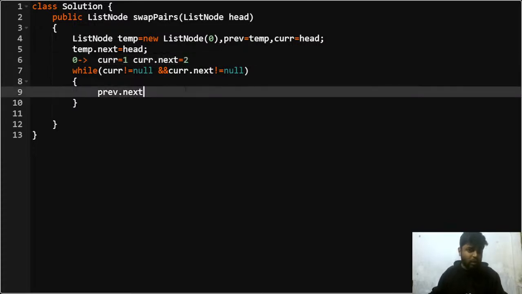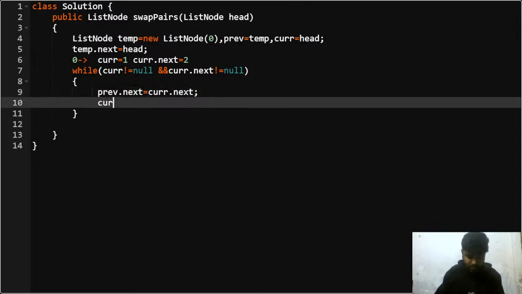So what I want is my previous dot next should point to current dot next. That is something that I'll do. My previous dot next should point to the current dot next. Once I'm done with that, my current dot next should get updated because I want to go further in the linked list as well.